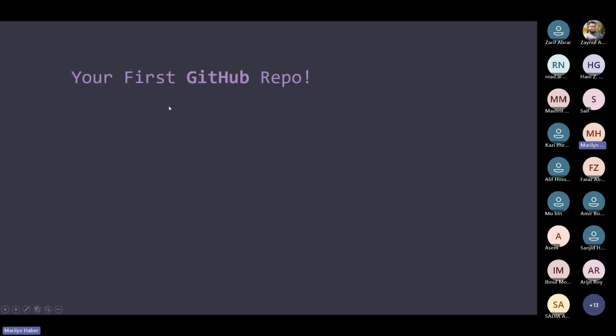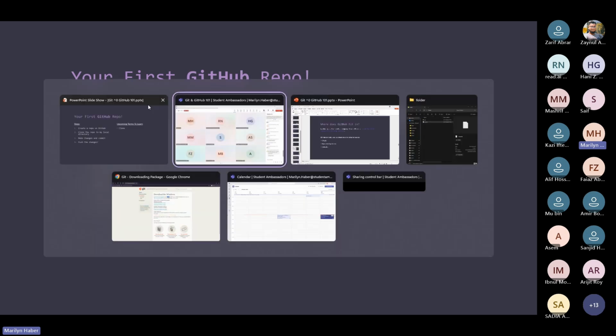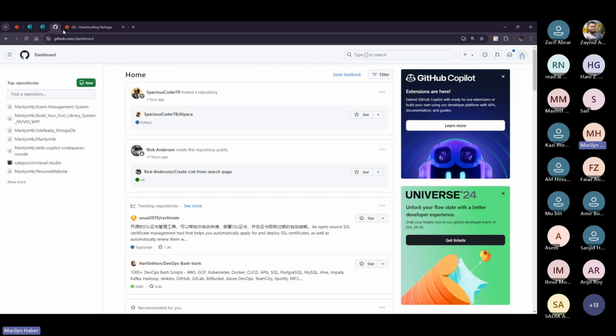Okay, so let's get forward. So the steps are, we are trying to create a repo on GitHub, okay? And then we are trying to get the changes from GitHub into our local machine. And then we will try to make changes from our local machine and send them back to our remote repository. All right? So let's get to it, and then we are going to check the terms that we are going to learn. So here we are on GitHub.